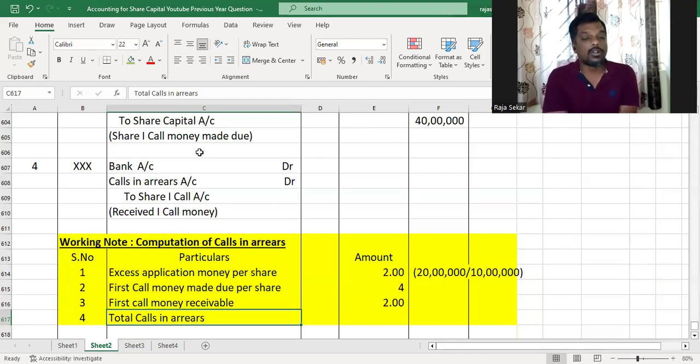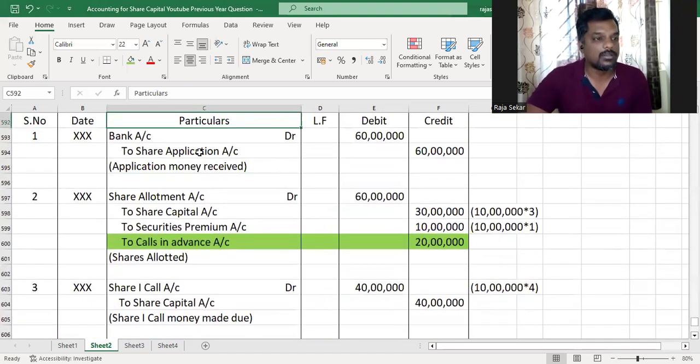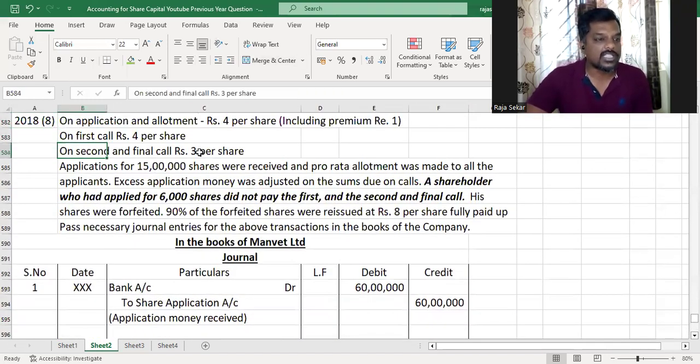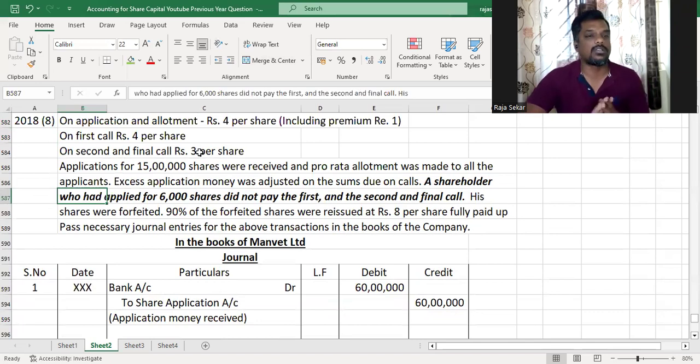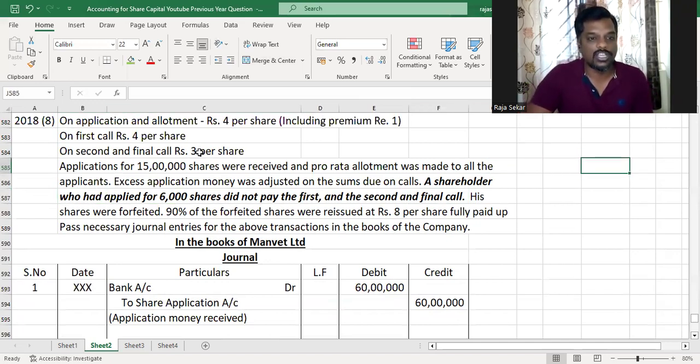So 2 rupees. The total calls in arrears would be the number of shares held by the defaulter multiplied by the amount receivable on first call. In this question, they have not given the number of shares held by the defaulter. They only told the number of shares applied for by the defaulter. The defaulter has applied for 6,000 shares.